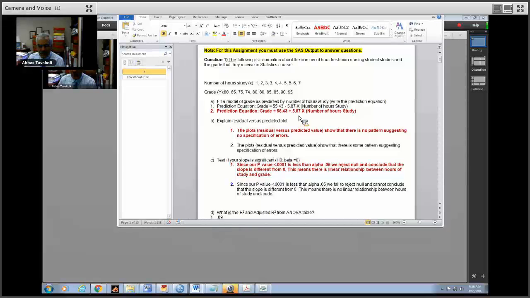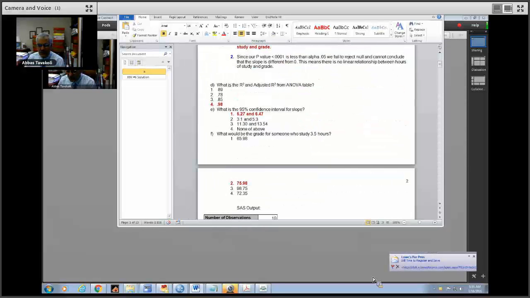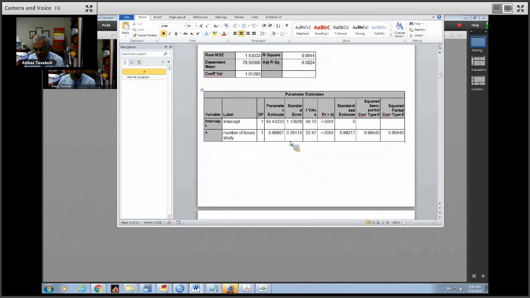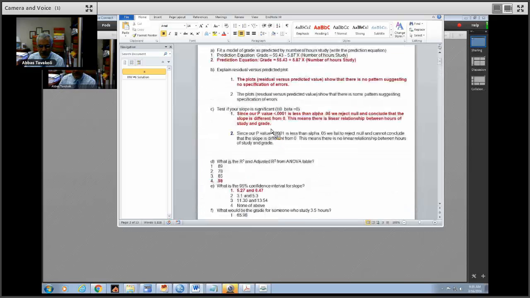The correct answer was grade equal 55.43 plus 5.83. If you look at the output, you have intercept 54.43 and you have positive slope 5.87. So that's the correct answer too.